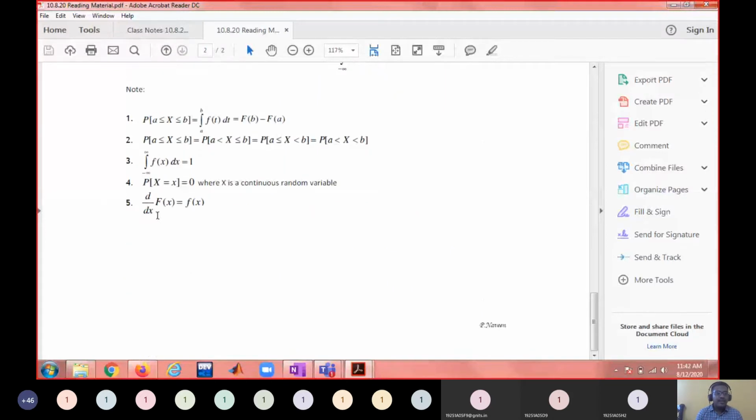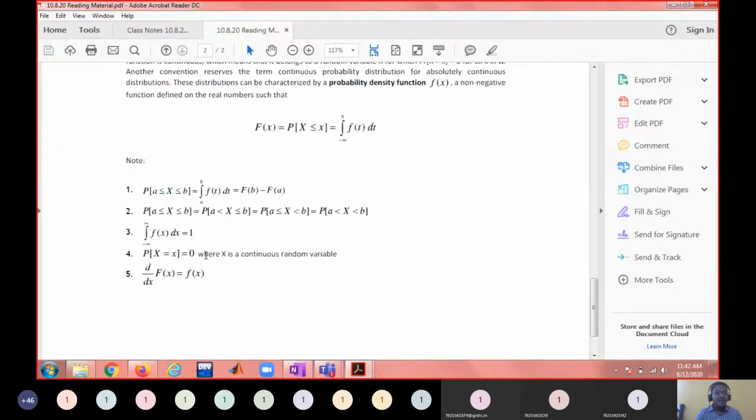See the last point. The derivative of the distribution function is the density function. For a continuous random variable, the probability that the random variable takes a single point is 0. The total probability must be 1. And read the second point. This is also a very important point.